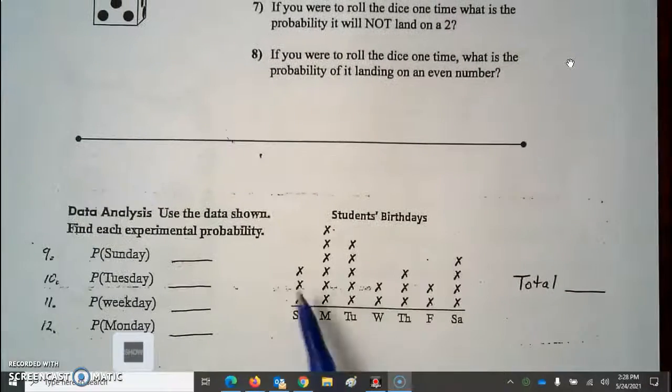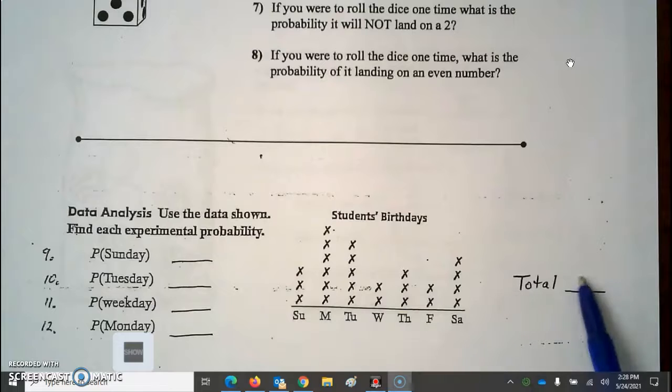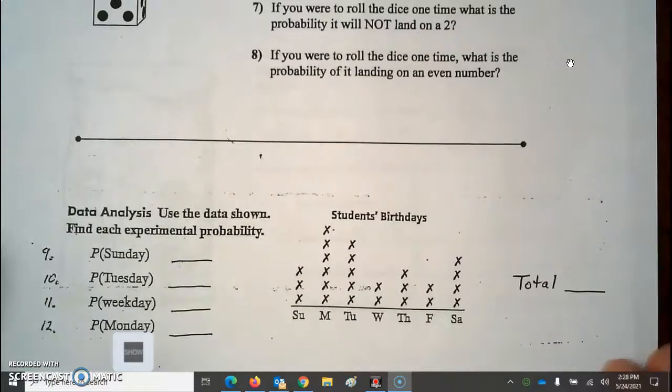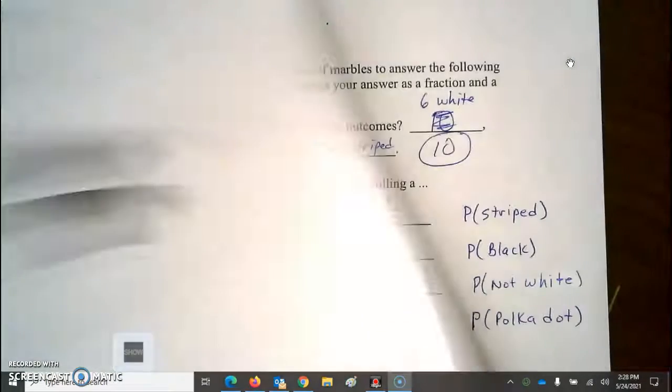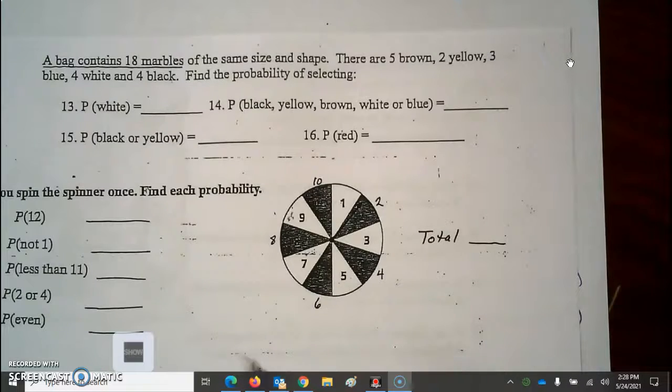On this section, count all of these little, I guess it's, how many students had birthdays on that day of the week. Count them. That's your total. That will be your denominator. So the probability of a Sunday, well, here's Sunday. 1, 2, 3. That's your numerator out of total, which you'll need to count. And finally, we have 2 sections back here. Oh, look, a bag of marbles. Now, here it tells you the total is 18. That's your denominator. Now, you don't have to add these up.